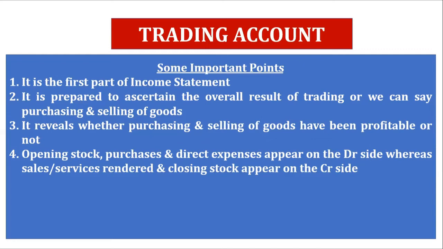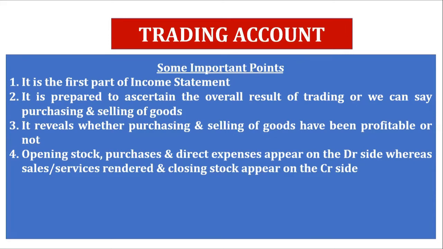Direct expenses means expenses which are directly linked with production or factory. Factory related expenses, production related expenses, like factory rent is a trading item, whereas office rent is a profit and loss item. Carriage inward is a trading item, whereas carriage outward is a PL item, profit and loss item.